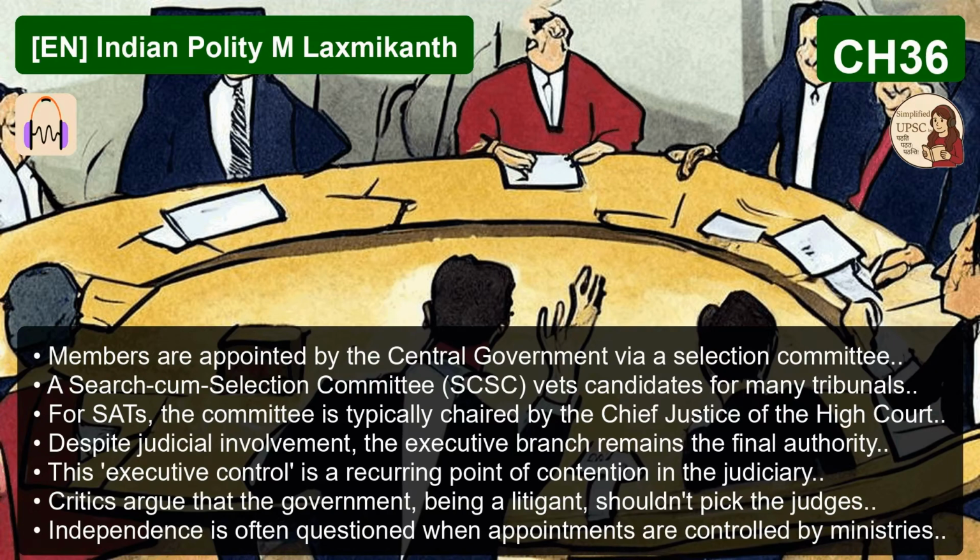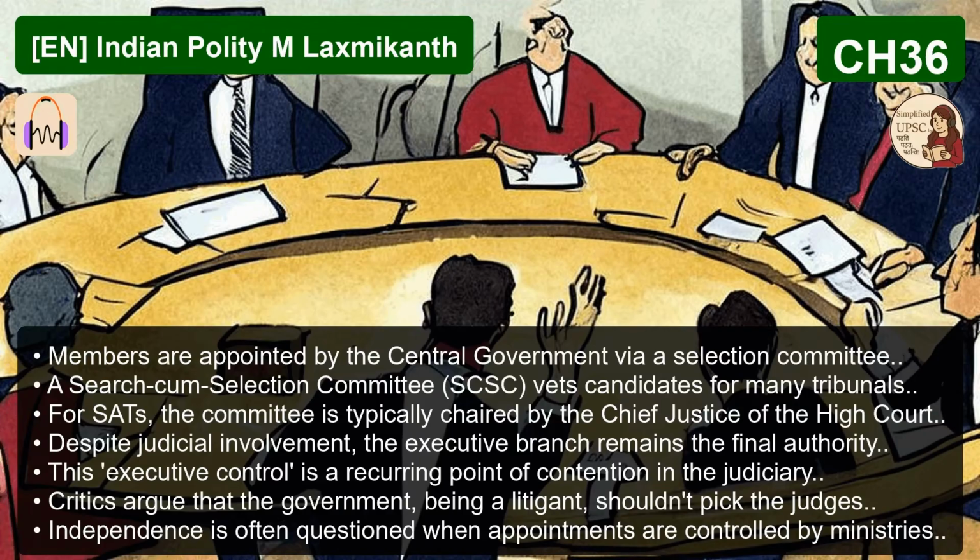Yeah. Now let's pivot to Article 323B. This one is for other matters, and it sounds much, much broader. It is. Article 323B is the constitutional framework for specialization across almost every other area of governance. And this is the critical distinction from 323A. It allows the appropriate legislature, which could be Parliament or a state legislature, to set up tribunals for a whole range of subjects. And that term appropriate legislature just depends on whether the subject is on the union list, state list, or concurrent list, right? Precisely. If it's a union or concurrent list subject, Parliament acts. If it's a state list subject, the state legislature has the power.